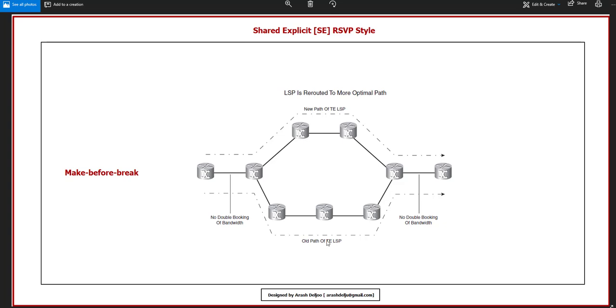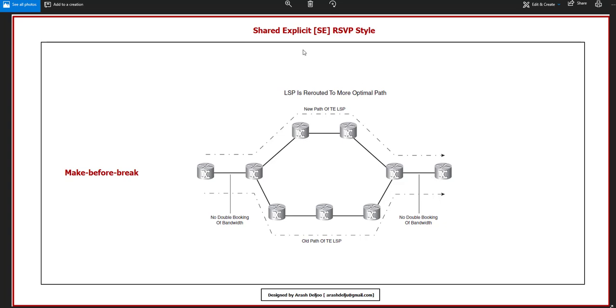Let me review it again. Look at here. We have 1 megabit per second of bandwidth, but this 1 megabit per second is reserved for the old LSP. Because we are using make before break, we can't turn down the old LSP, so first we need to establish the new LSP. But here we don't have the required bandwidth, so we can't establish the new LSP, and finally we have a problem.